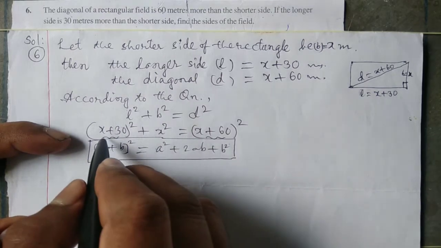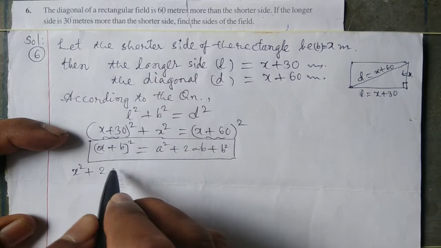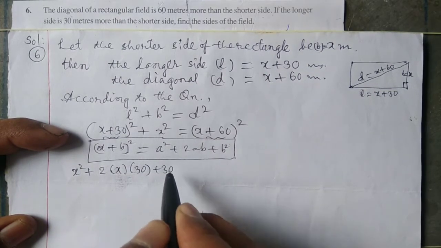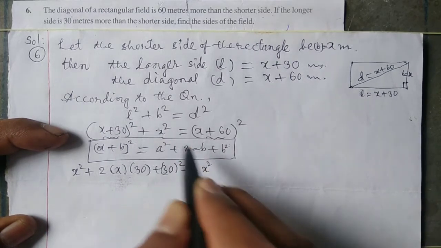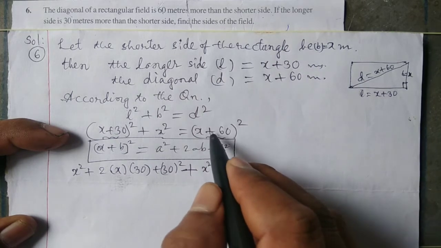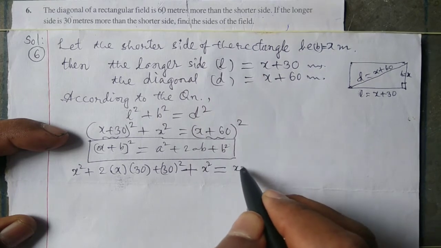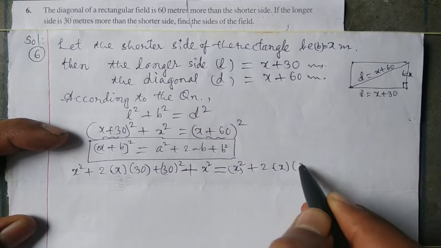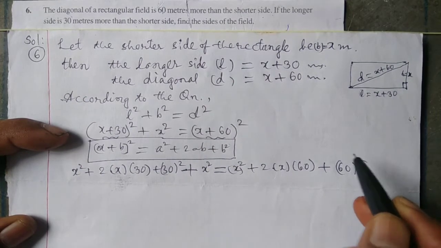We know a plus b whole square is equal to a square plus 2ab plus b square is the formula. Based on this formula, we can expand this: x square plus 2 into x into 30 plus 30 square, plus x square, is equal to, expanding this also like this formula, x square plus 2 into x into 60 plus 60 whole square.